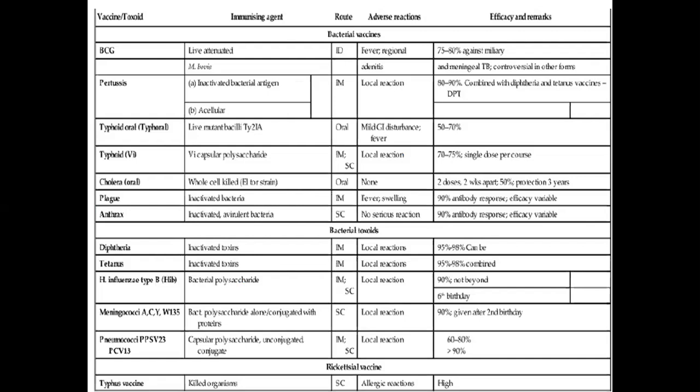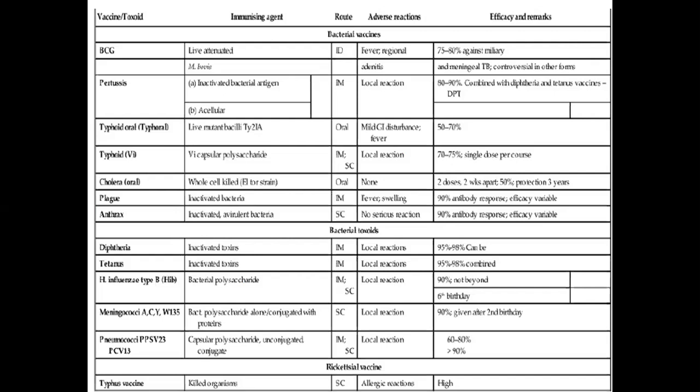Pertussis, it is an acellular inactivated bacterial antigen which is given intramuscularly. Its efficacy rate is about 80 to 90% when it is combined with other vaccines like diphtheria and tetanus.